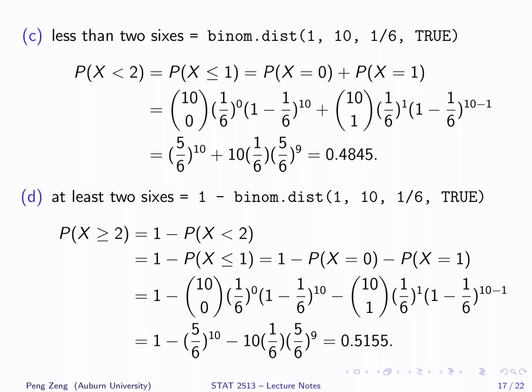Here, the probability of x greater than or equal to 2 equals 1 minus the probability of x less than 2. Or equivalently, 1 minus the probability of x less than or equal to 1. It is exactly the complement of the probability of less than 2 sixes.